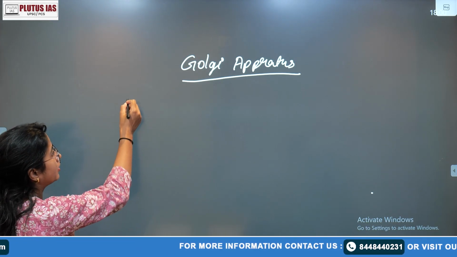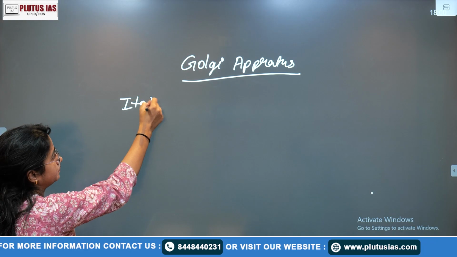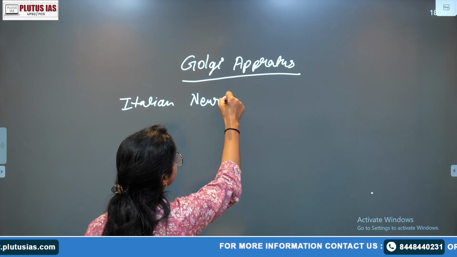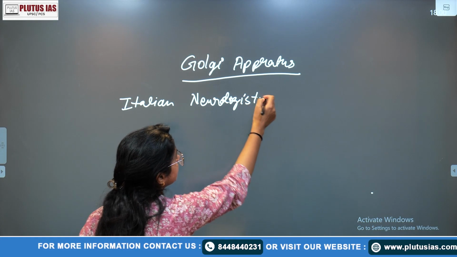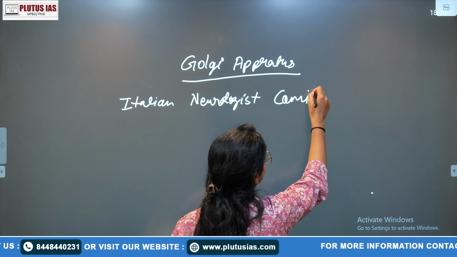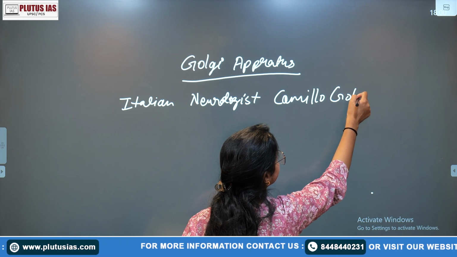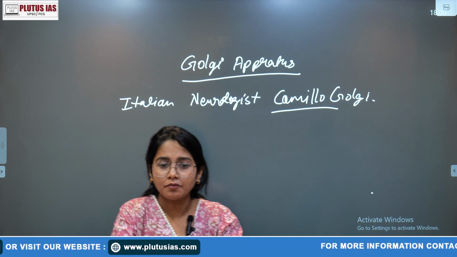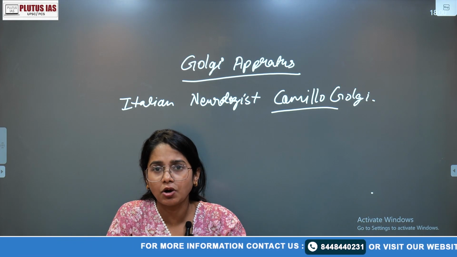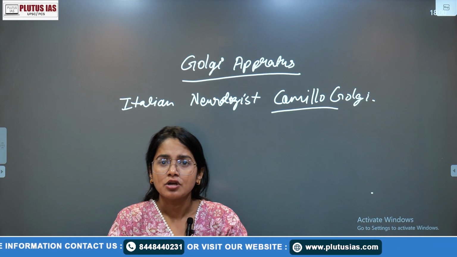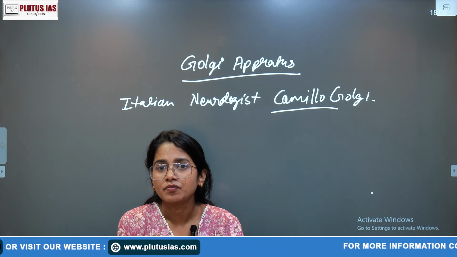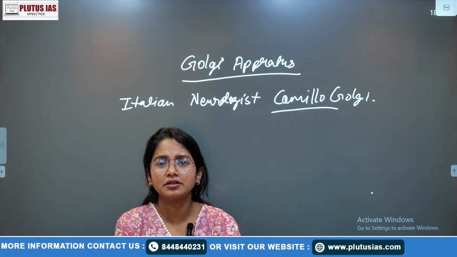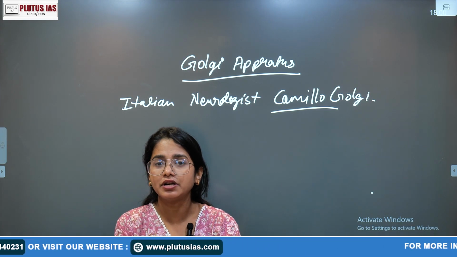It was discovered by the Italian neurologist named Camillo Golgi. Because of that, it was named the Golgi apparatus. There are many cell organelles in a particular kind of cell. Depending on what kind of cell it is, what its function is, and what its location is, different cell organelles are found in different numbers.